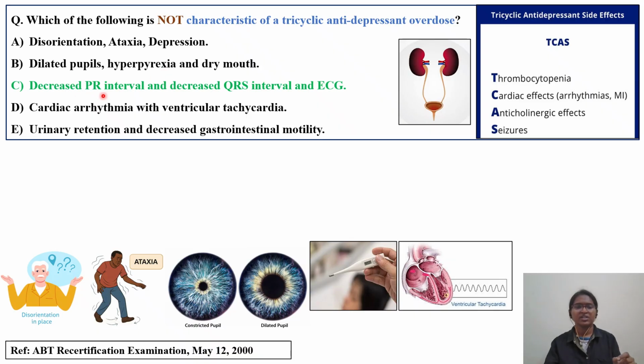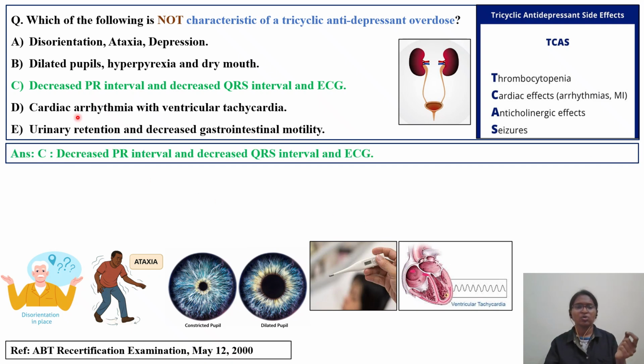Option C, decreased PR interval and decreased QRS interval in ECG. Option D, cardiac arrhythmias with ventricular tachycardia. Option E, urinary retention, decreased gastrointestinal motility. The right answer will be in the green text, that is option C, decreased PR interval and decreased QRS interval in ECG.